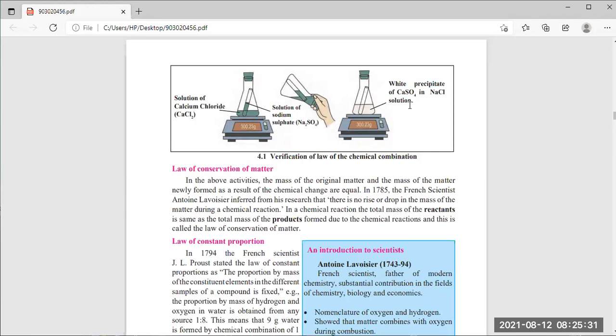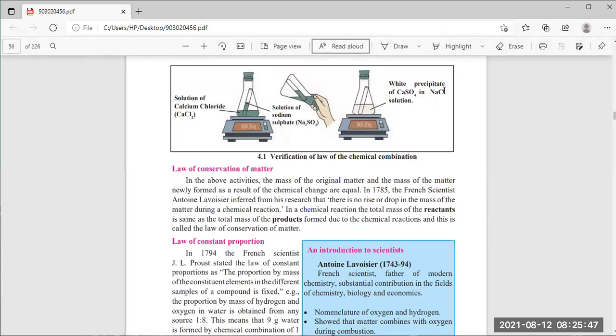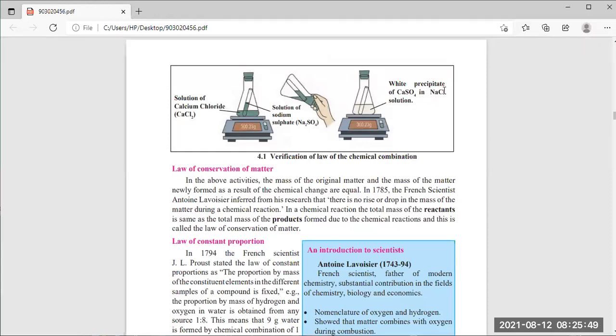Okay. And one more thing about this: how many molecules are present here? Suppose CaCl2, and here there's Na2SO4. The same molecules will be present after the reaction. Here we have just written the name, but we are getting the same molecule. Suppose here, how many calcium? 1 only. So here also it should be 1.